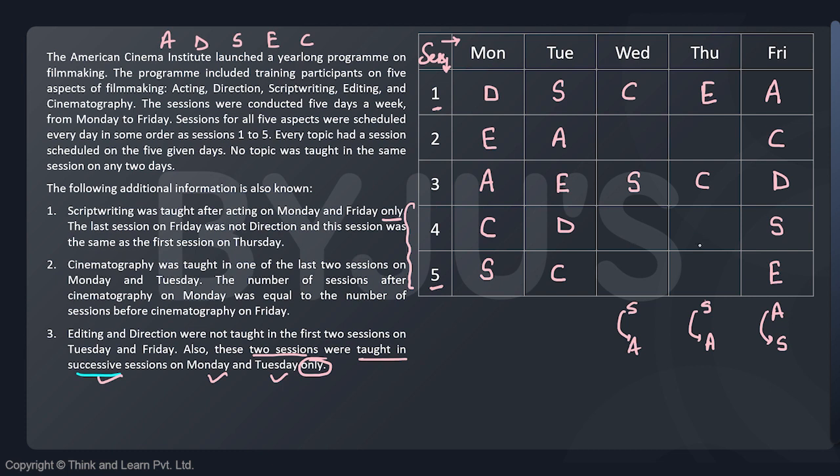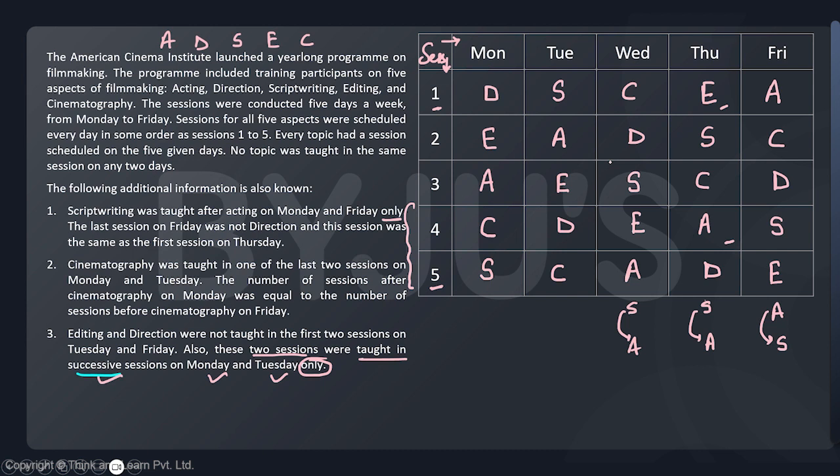Okay. What next? Can we have any other info now? Just have a look. Yes, look at this figure, guys. So I have C, D, and S. What are the other two now? A and E. I can't have E here because E is already on the first day, first slot. So that means this must be A and this must be E. A comes after S, so S should be here, and the remaining D should be here. That gives us the complete data now.